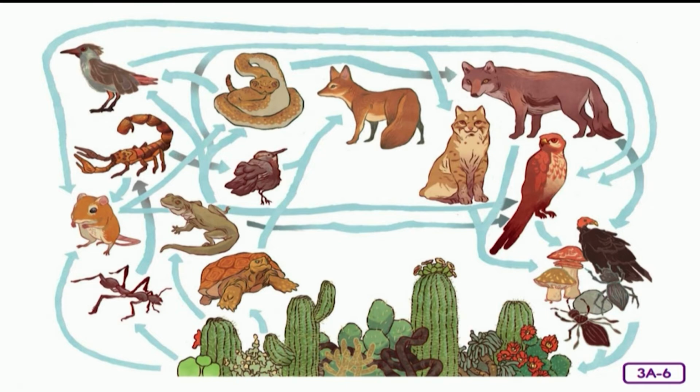How about this one? The tortoise eats desert plants. Then the fox eats the tortoise. The lizard eats the desert plants. Then the hawk eats the lizard.